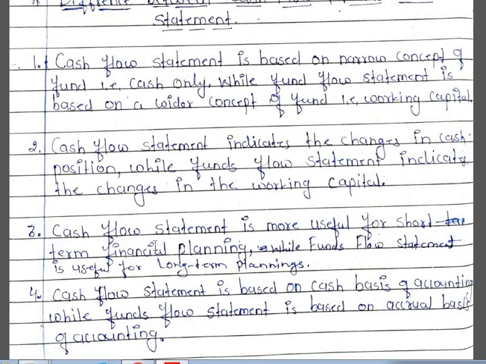take into consideration only the payments which we have received, that is receipt of cash, and the payments which we have made. Whereas funds flow statement is based on accrual basis of accounting, that is received and receivable will be taken into consideration. And the last difference is